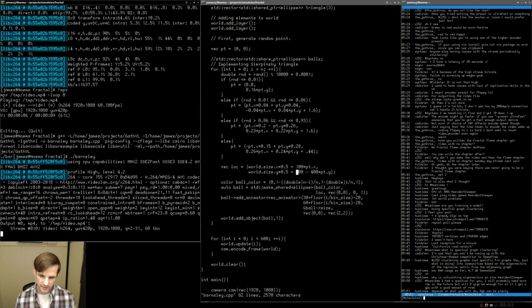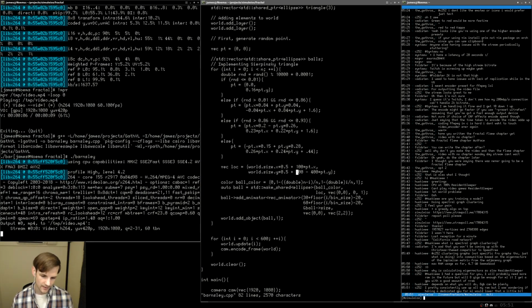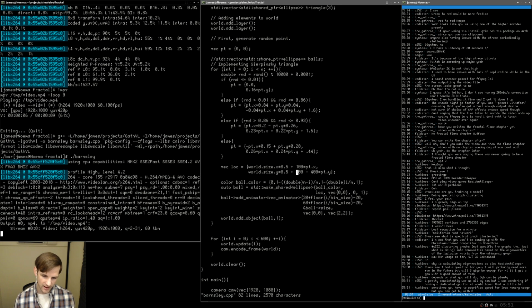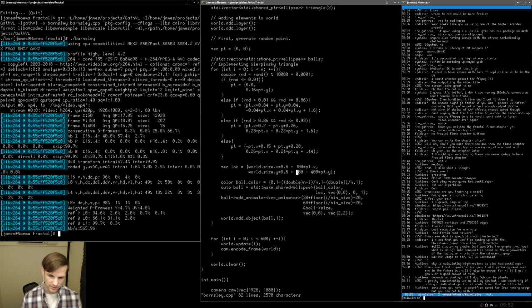Clustering graphs into communities based on eigenvectors of the Laplacian matrix from the adjacency graph. Huh. Let's see, what do we have here? I had a question for you. I will probably need more RAM in the future, but will 8 gigs be enough for machine learning?